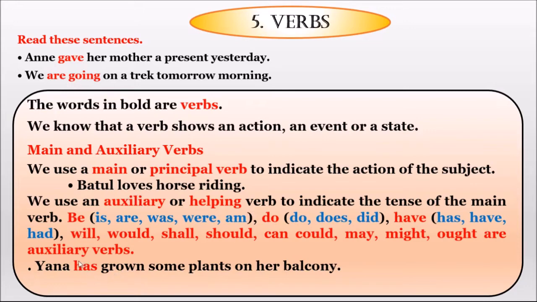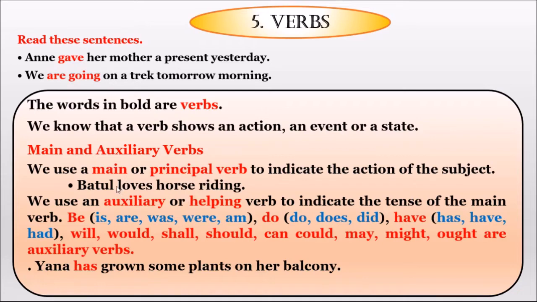The auxiliary verb is a verb which helps to indicate the tense of the main verb. Here you can see there is no auxiliary verb.